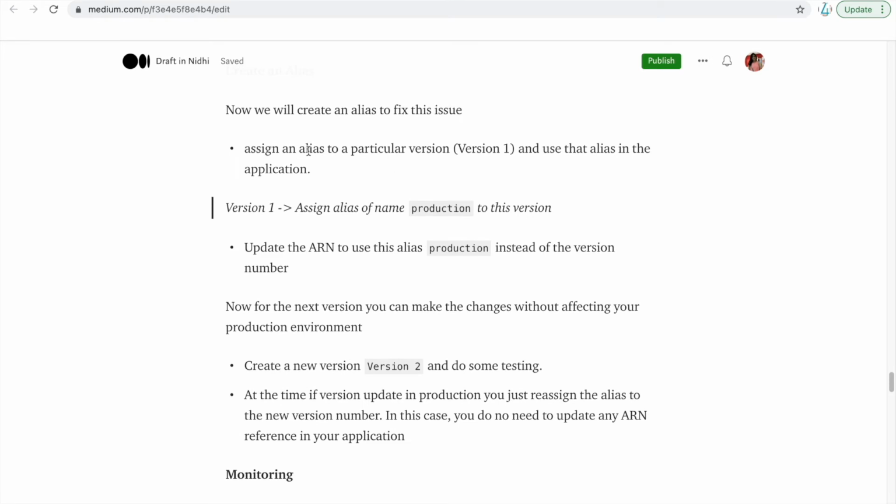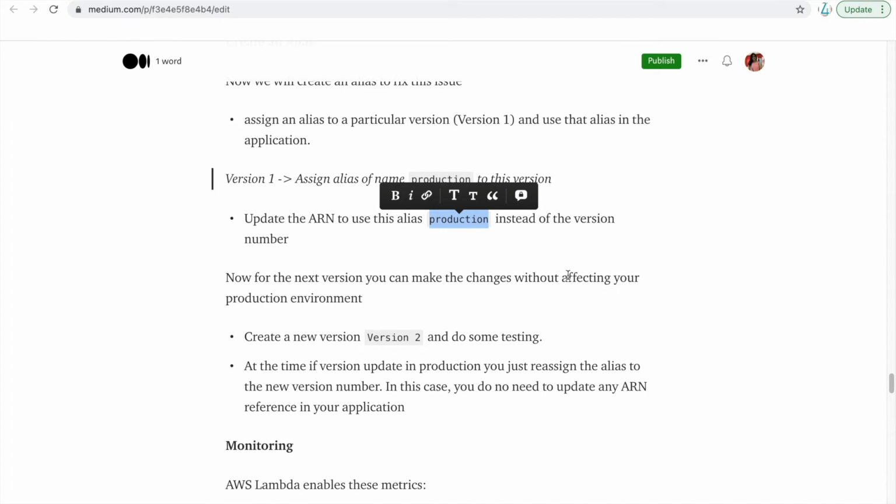You can assign an alias to a particular version and use that alias in the application. Like for version 1, assign an alias named production to this version, and then update the ARN to use this alias production instead of the version number. So now wherever you are referring to this function, you are using this alias, right? For the next versions, you can make changes without affecting your production environment.